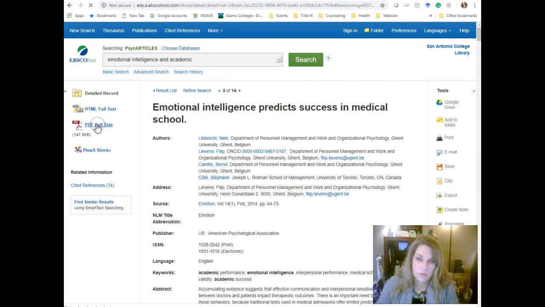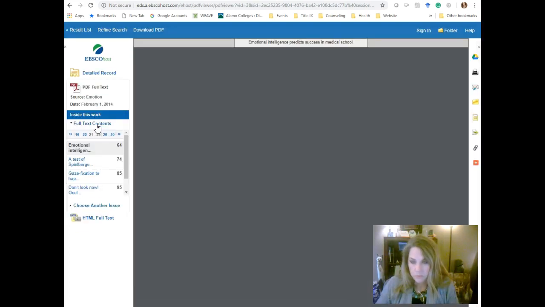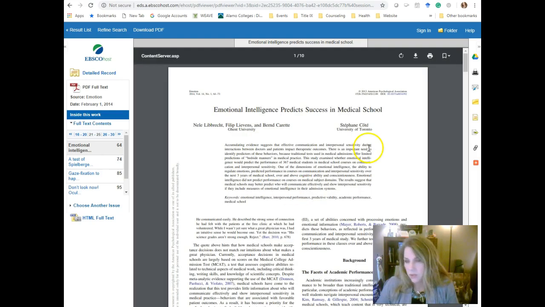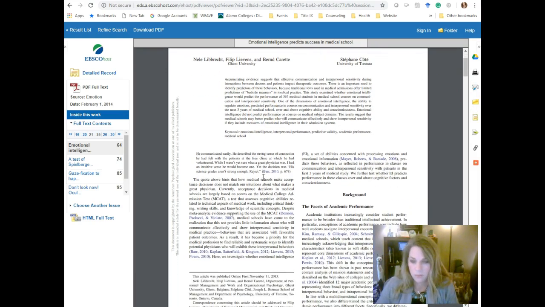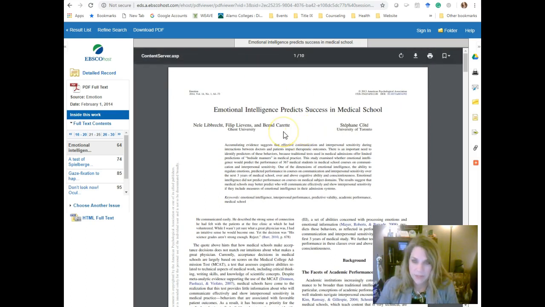Now the other thing you can do is if you open up the whole article, if for some reason you can't find all the information on the citation page, it's usually here on the article. You've got the title of the article, you've got the names of the authors, and then up here it's tiny, but you can see it. It was published in 2014, it's in volume 14, issue number 1, and here are the page numbers. There's also the DOI number here that can be used if you don't have a URL that you can use to get to the article. So all of the information is there that you need.